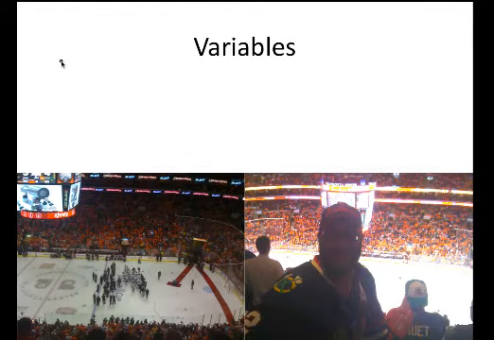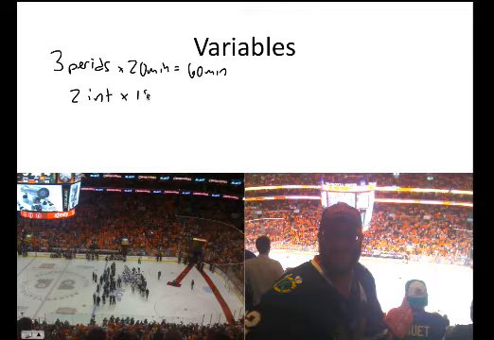When we talk about variables, let's consider a hockey game. We have 3 periods in a hockey game, and each period is 20 minutes long, so that gives us a total play time of 60 minutes. And there's a couple of intermissions, and each one of those intermissions is 15 minutes, and that gives about another 30 minutes. Total play time for a game is 90 minutes, or an hour and a half.